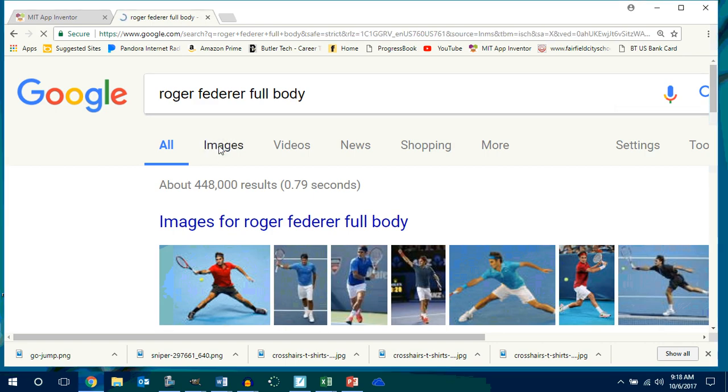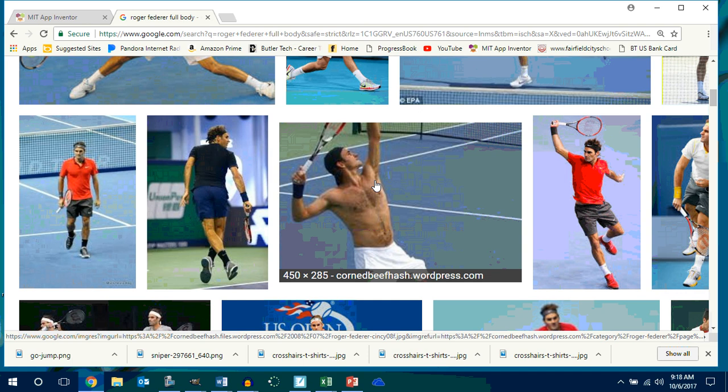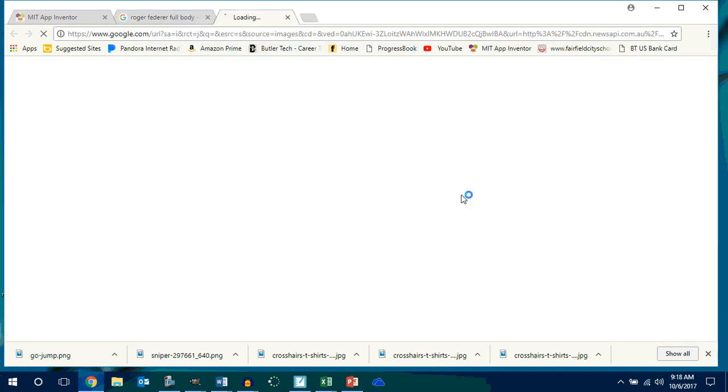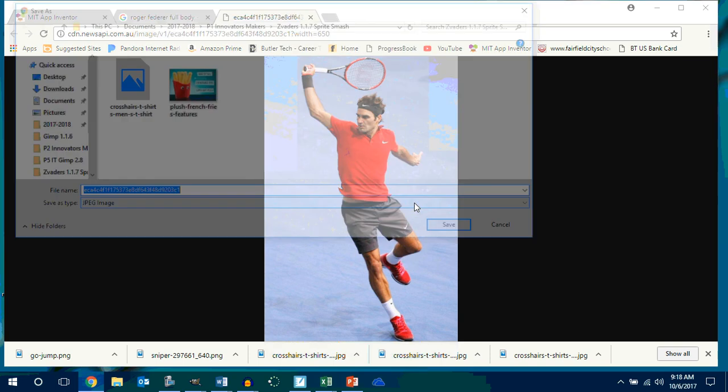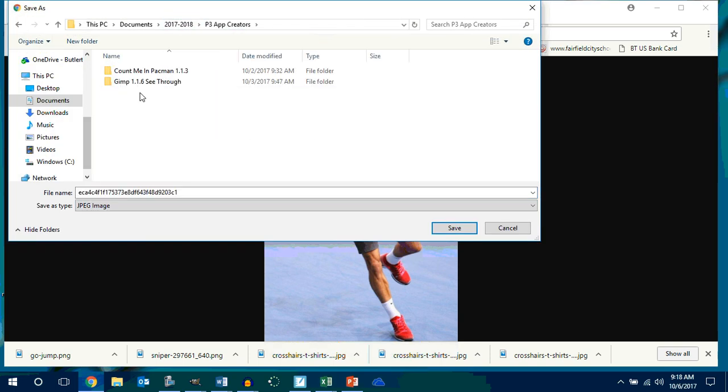You guys can do whatever you want, right? So if you're doing LeBron, do LeBron. So here's Roger. Right click, save image as. Let's put Roger in the period 3.